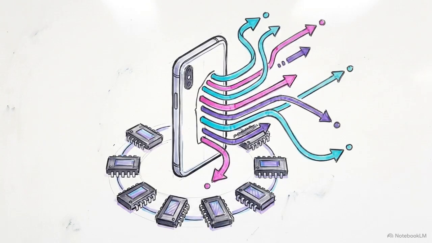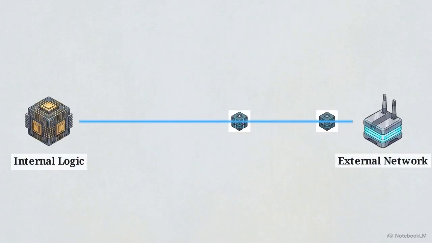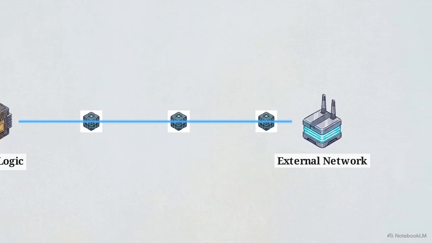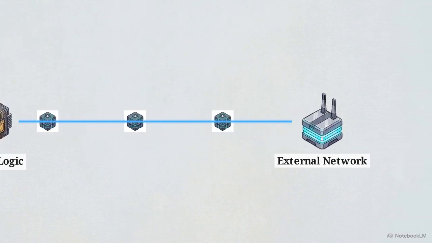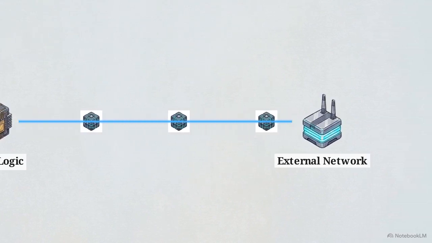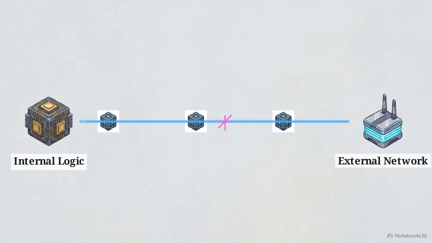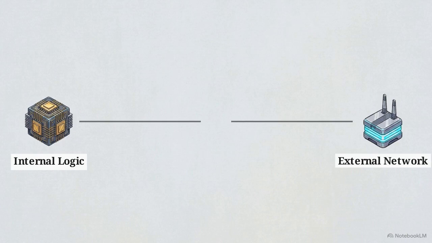Moving outward, we reach the application's external boundaries. This is where the app interacts with physical device storage and the internet. Focusing on the external network block, we encounter the second failure state, network failure. This connection relies on a steady data stream. Mobile devices constantly move between cell towers and Wi-Fi zones, making them highly susceptible to a sudden severing of connectivity mid-transfer.